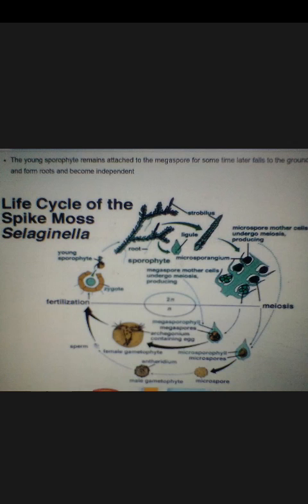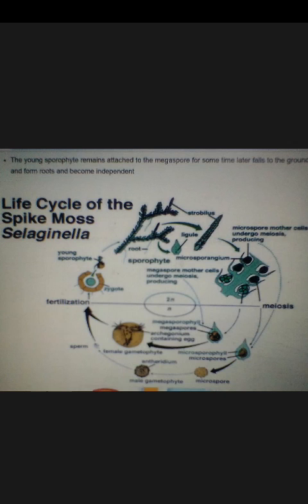And students, please keep in mind that for fertilization of any pteridophyte, water is an essential component. In the presence of water only fertilization happens, otherwise it won't. So after fertilization, the structure is zygote. Now zygote is the first cell, the first stage of the sporophytic phase, whereas gamete is the first stage of the gametophytic phase.